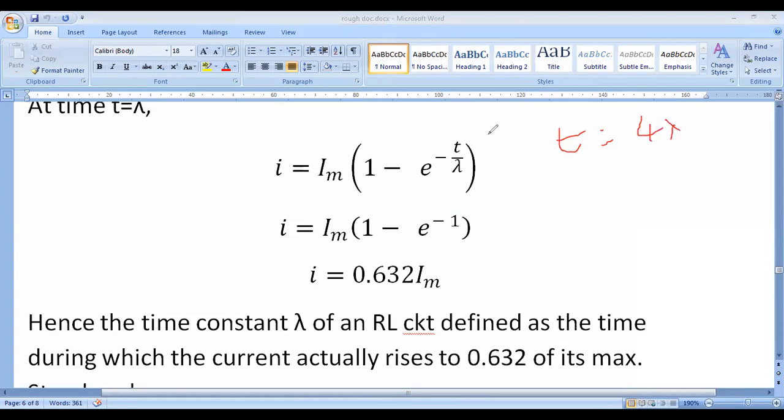So substitute the t value in this equation, in place of t substitute 4 lambda, that is e power of minus 4 lambda by lambda, and it gives e power of minus 4. From that we calculate 1 minus e power of minus 4, and that will be multiplied with the maximum. So like that we can find out the current at any time.